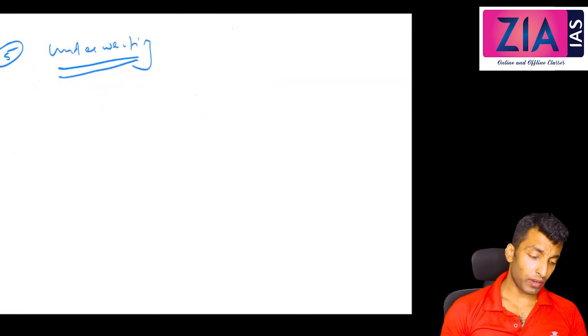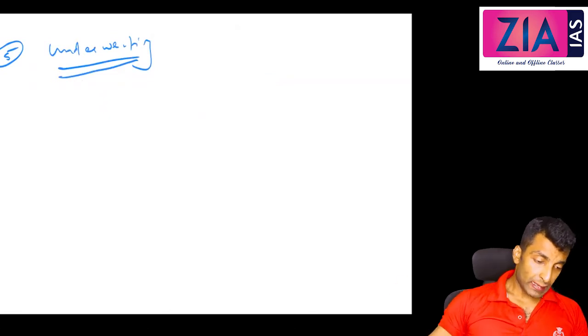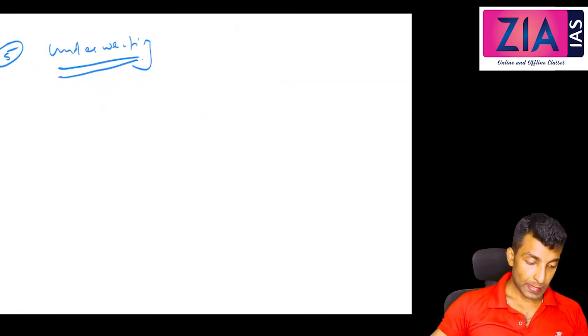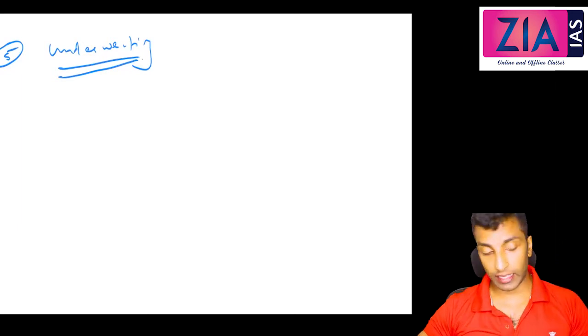Fifth one, underwriting. Underwriting, a very important one. Just write one line over there and then I'll explain.